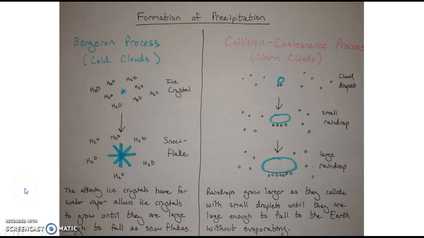The collision coalescence process occurs in warm clouds. It occurs when water droplets keep colliding with smaller water droplets and eventually will form a raindrop that's large enough to fall to the Earth and reach the Earth's surface without evaporating.